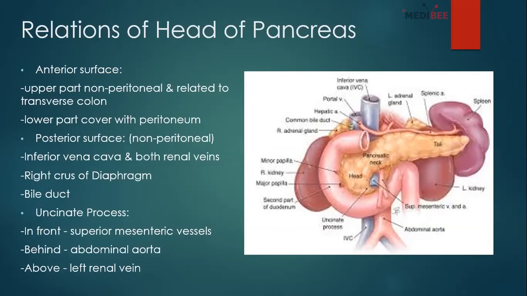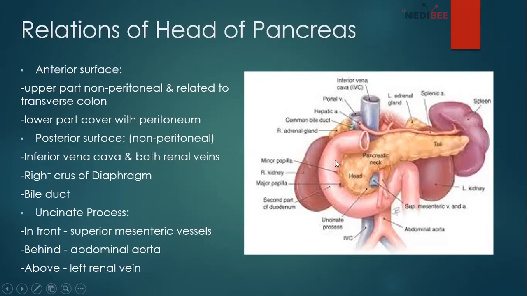Anyway, this is the anterior surface. The upper part of the anterior surface is non-peritoneal and related to the transverse colon, but the lower part is covered with peritoneum. And the posterior surface is non-peritoneal, and it is related to the blue tube-like structure, that is the inferior vena cava, along with both renal veins, the right crus of diaphragm, and one important structure, the bile duct.